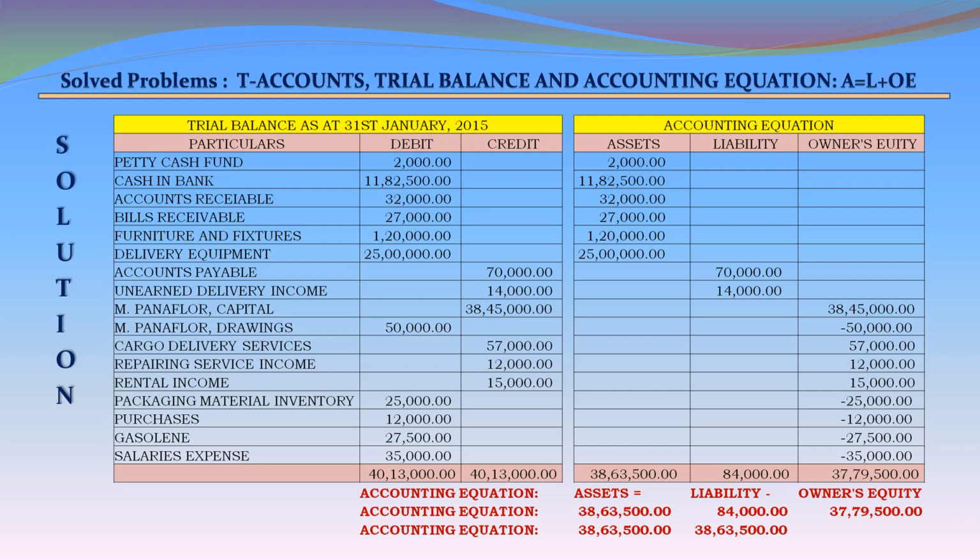Let us put the assets, liabilities and owner's equity into the accounting equation. Assets is equal to liabilities plus owner's equity. Assets, 3,863,500, is equal to 84,000 plus 3,779,500. Total assets 3,863,500, and total liabilities plus owner's equity is equal to 3,863,500. Recap.